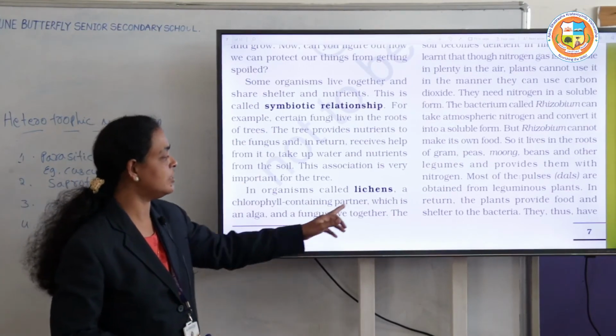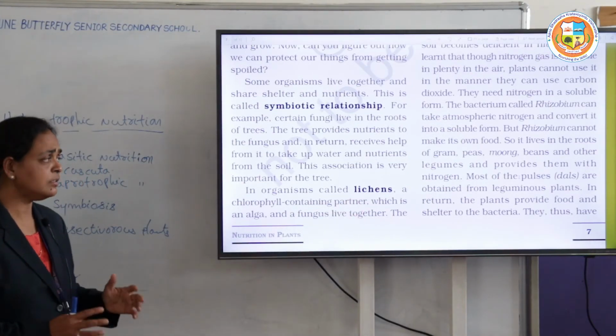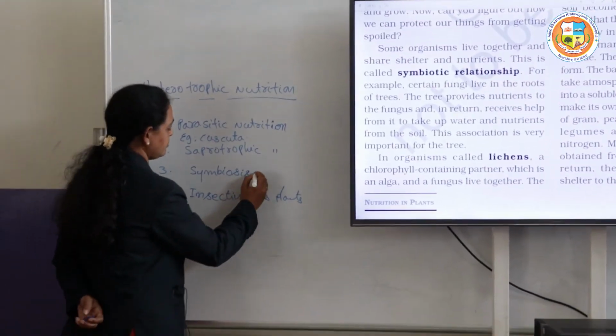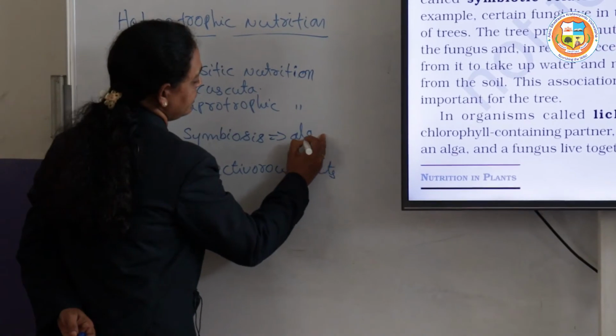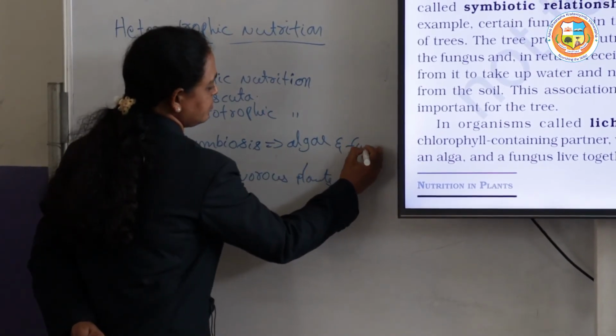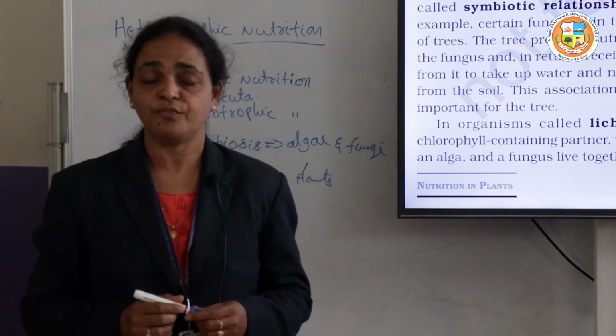For example, lichens. What are lichens? Lichens are a relationship between algae and fungi.